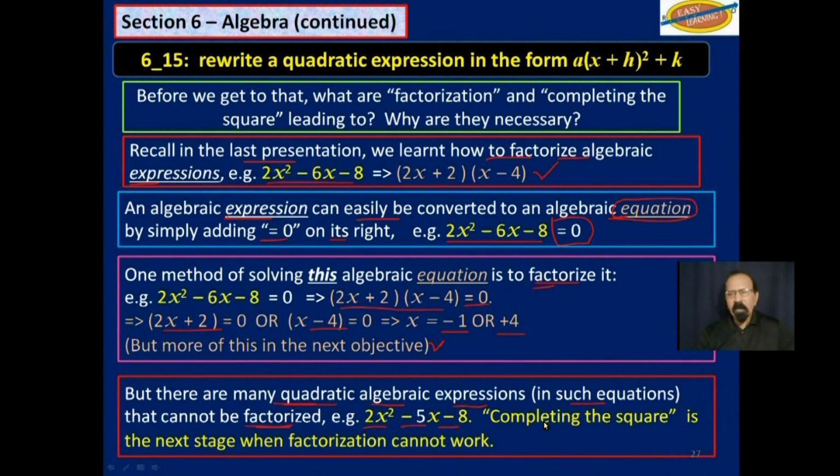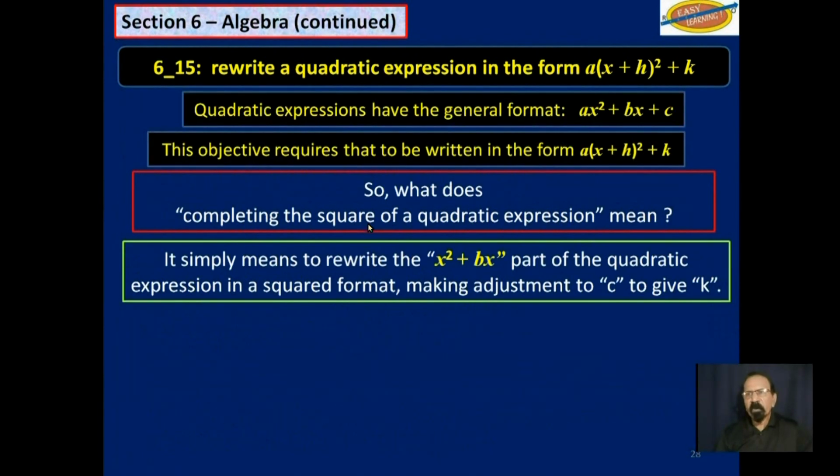So the very next best thing is completing the square, the next stage when factorization cannot work. So what are we doing here? It simply means to rewrite this part of that expression in a squared format, and then you have to make adjustments to accommodate for this c, and the adjustment is called k. So that's what we are doing. We are rewriting this part in a perfect square, making adjustment to the c so that the equation still holds true.